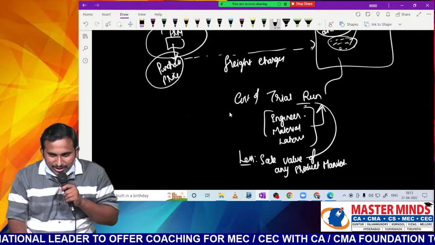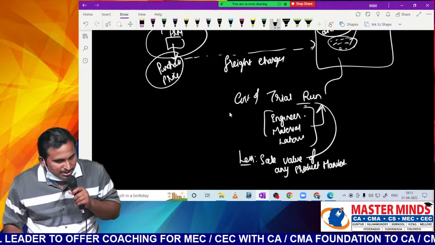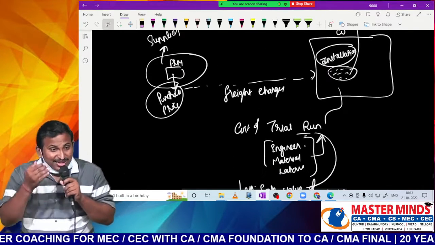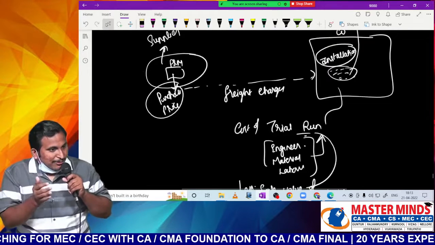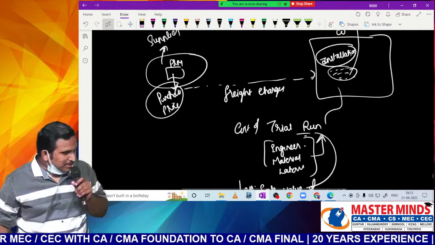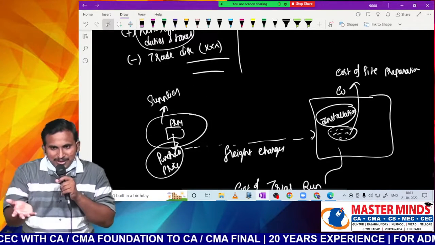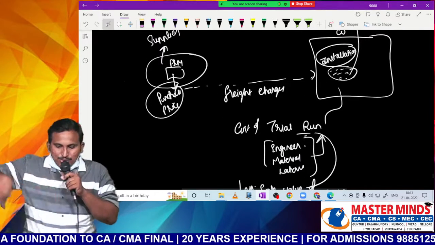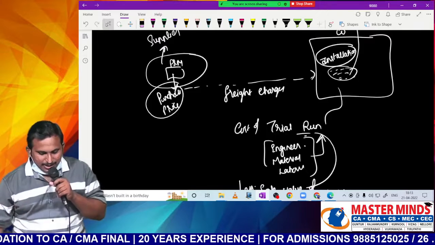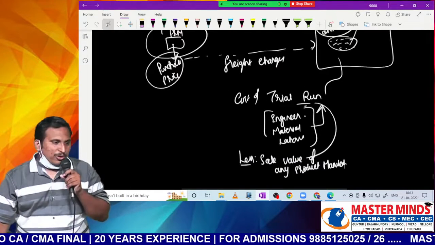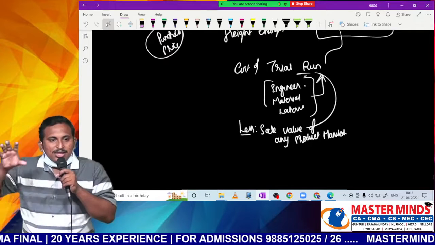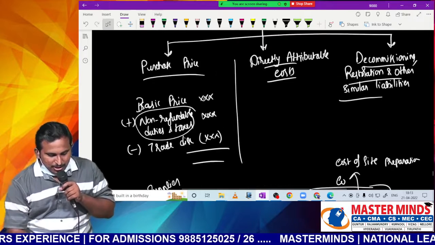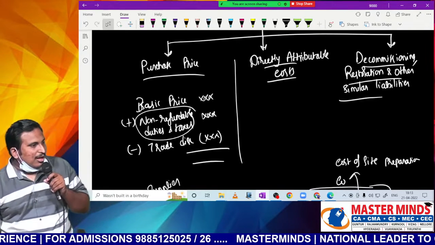So hope you are getting it, sir. These are all considered as directly attributable costs. I could have given you the list, sir. But if you learn like this, what is happening in the process, you will never forget those costs. First, freight charges will be there. Site preparation is required. Then installation is required. Then trial run is required. Trial run in the sense all that we pay for engineers, materials and laborers. Then we reduce the sale value of any products. Now these together are called directly attributable costs. First, purchase price: basic price, non-refundable duties, less trade discounts. These are all the purchase price.